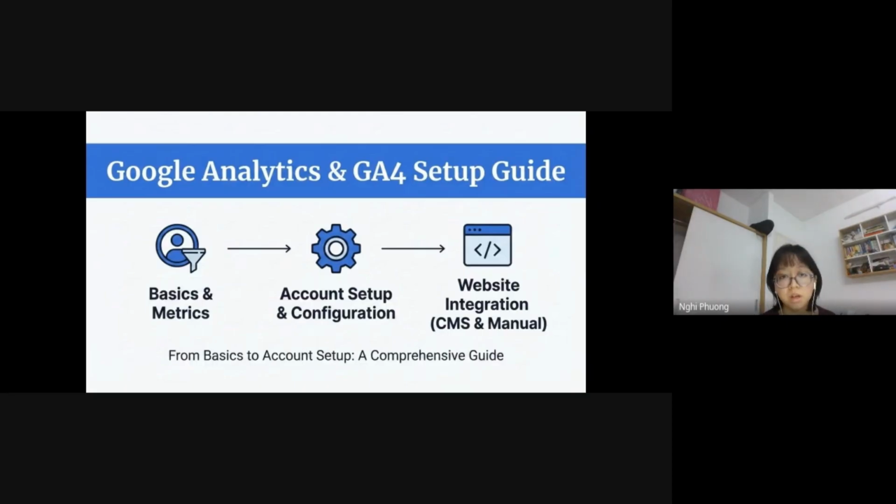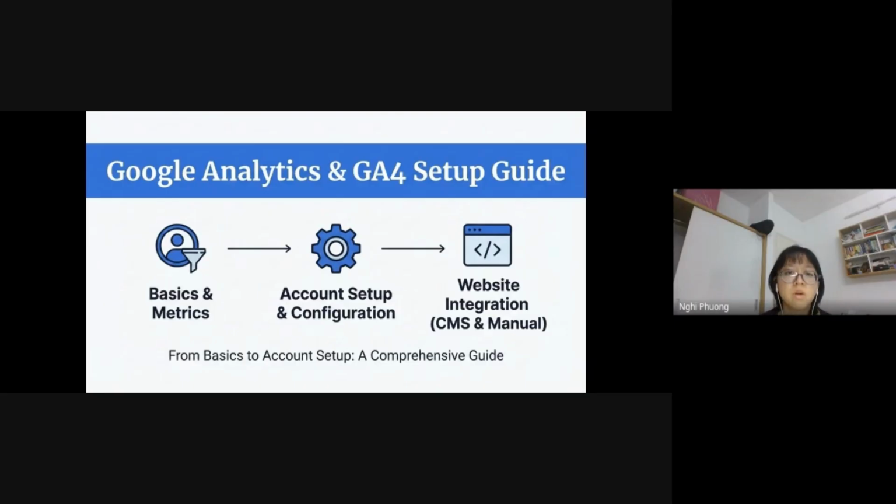Today we're going to talk about something very crucial for any website or online business, Google Analytics. So today we're going to look through the basic metrics, the concept of Google Analytics, and how to set up our account. So I would like to think about Google Analytics.